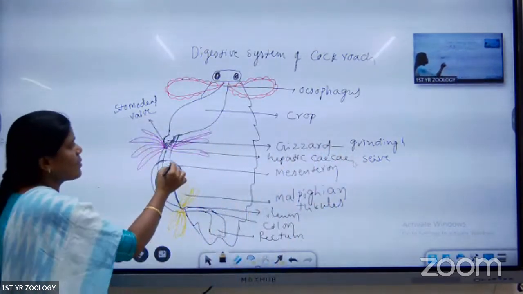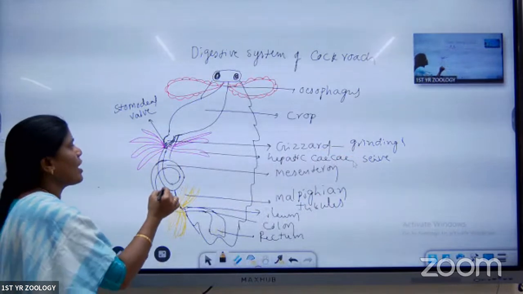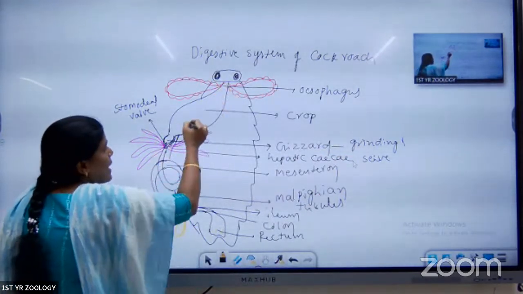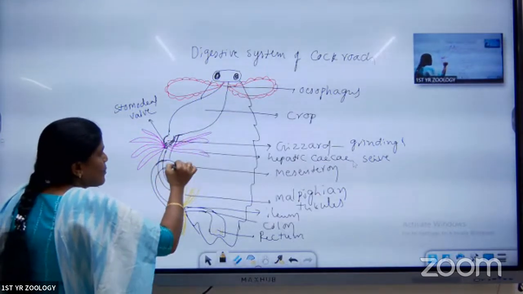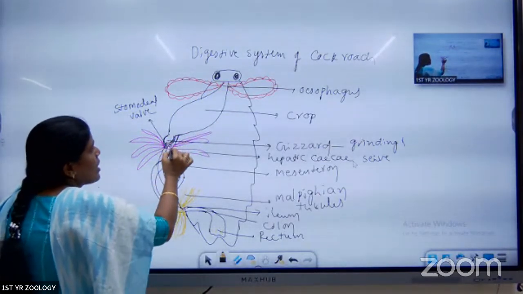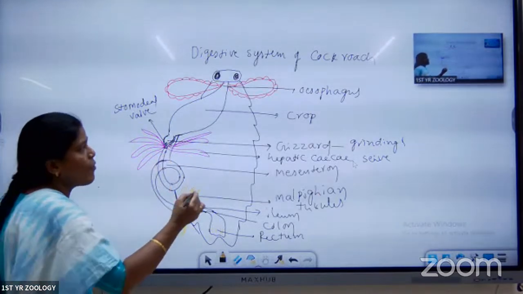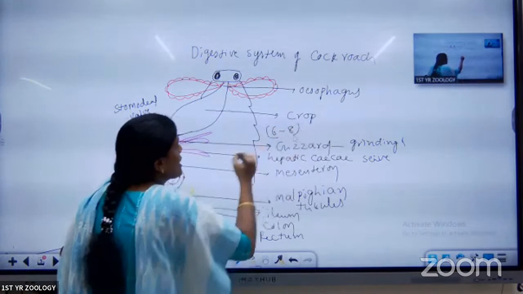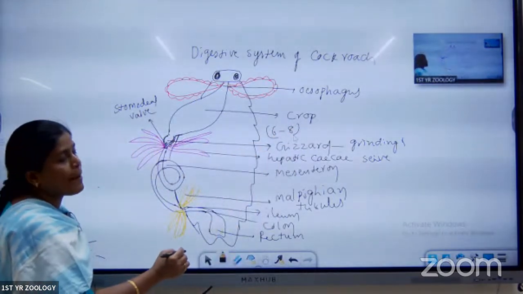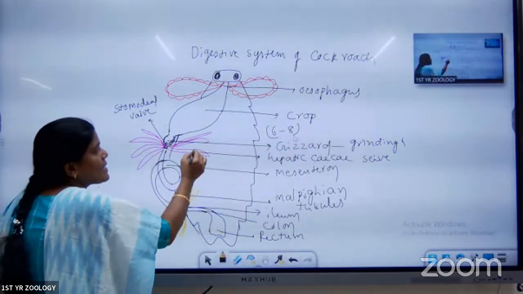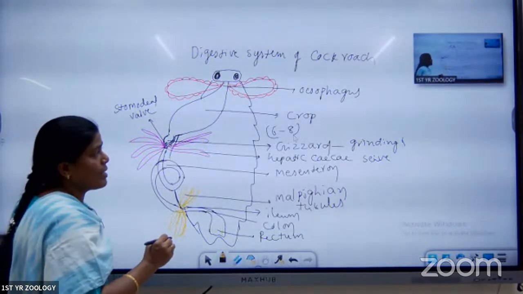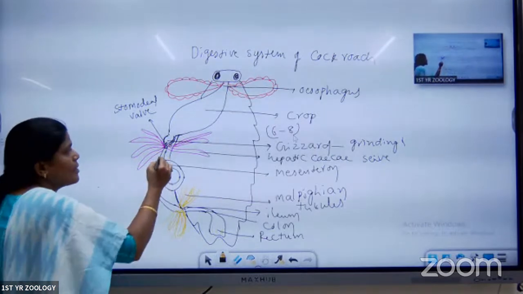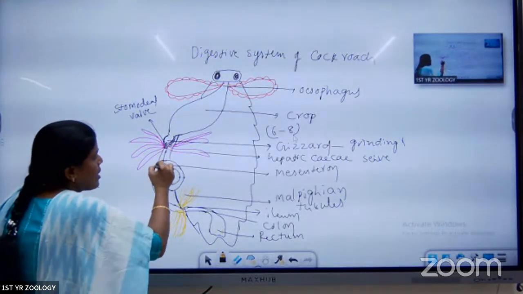What is the use of this one? Hepatic caeca are useful for absorption as well as secretion. Between the foregut and the midgut, the mesenteron, there are finger-like projections. How many? Six to eight finger-like projections. These projections are called hepatic caeca. They are helpful for secretion as well as absorption.